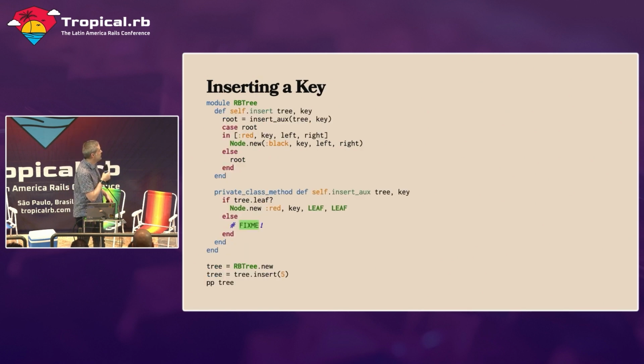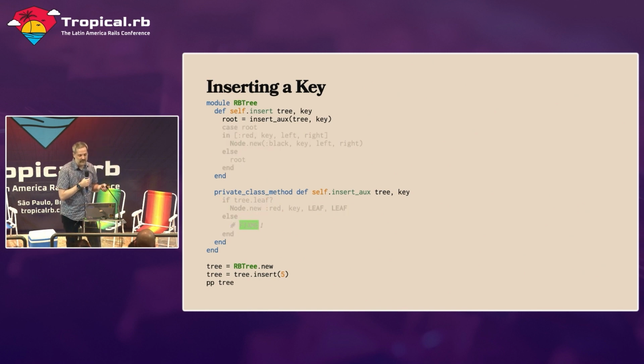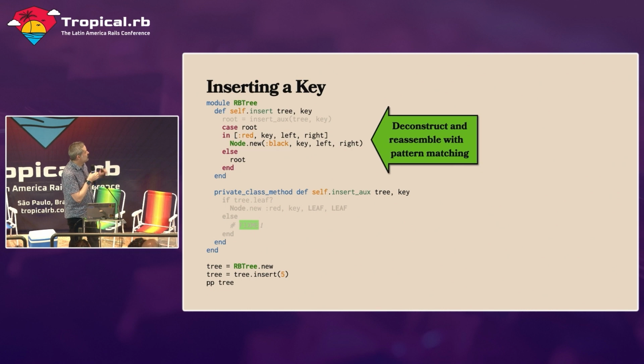All right, so let's take a look at actually inserting a key. This is a little bit more complicated, but I'm going to break it down. The first thing we do is we're going to call into an auxiliary method, this insert aux. We're just going to call into that method. And then whatever node we get back from the auxiliary method, whatever it is, if it's red, we're going to convert it into a black node. So we're going to deconstruct it and convert it into a black node. And this is to take care of that one bonus rule that I said, which is our root is always black.